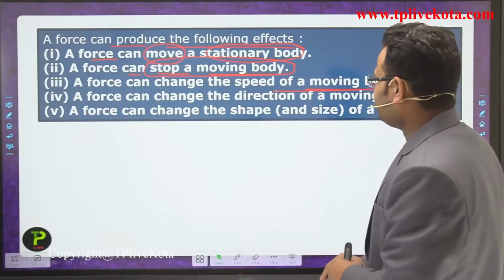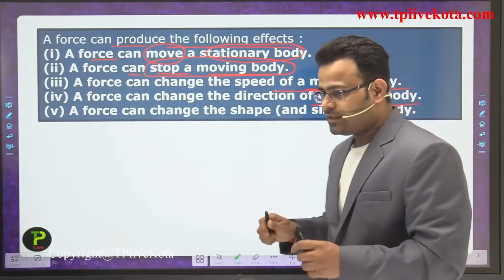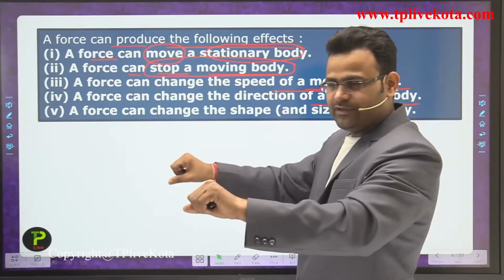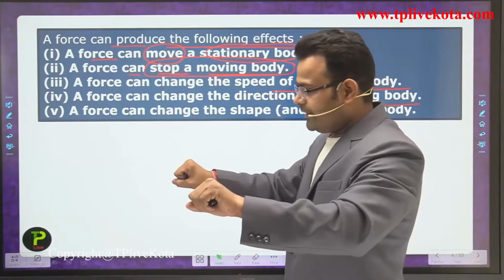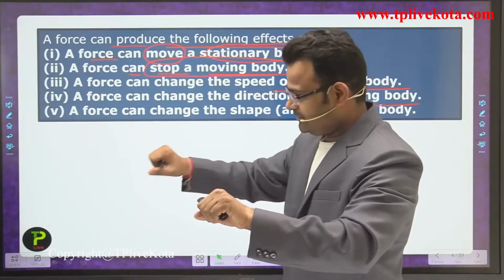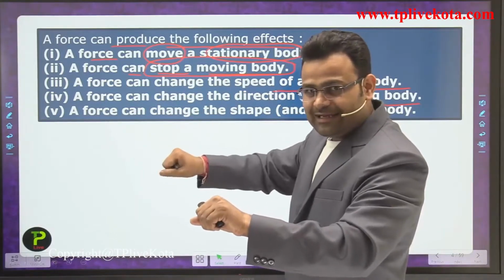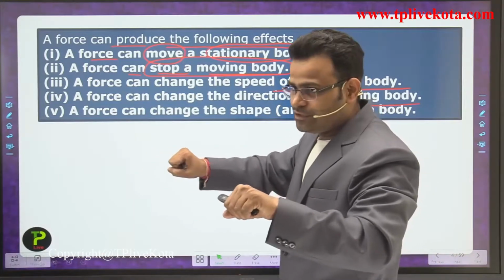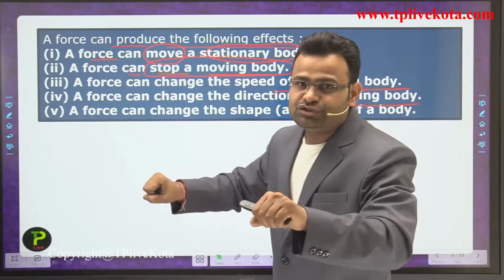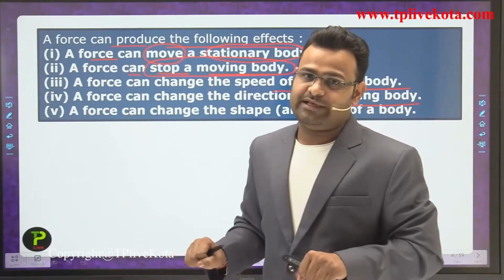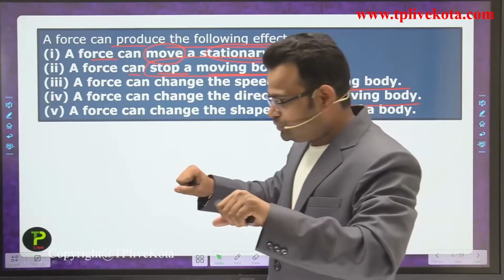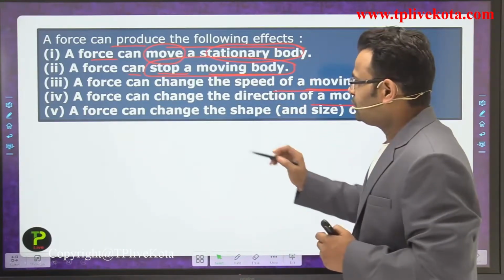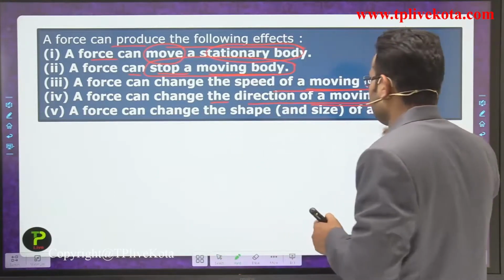Okay, force can change the direction of a body. Let's suppose that is a handle of a bicycle. Whenever we apply a force in one direction on that handle, and apply a force in the other direction on the other side of the handle, what happens, guys? The cycle starts to change direction. Now the direction changes. So force can change the direction of a moving body.